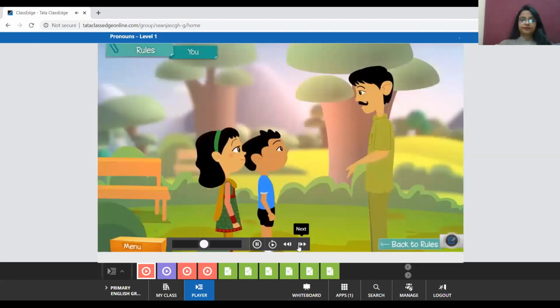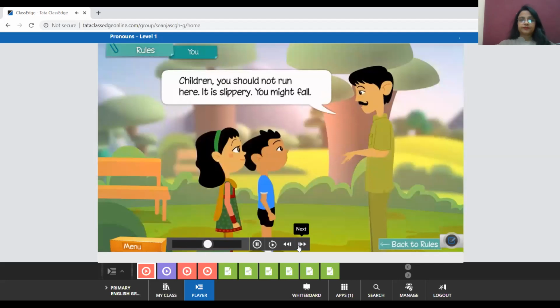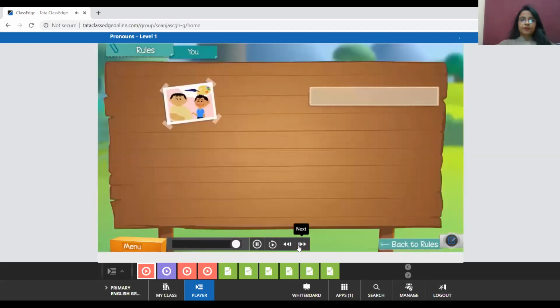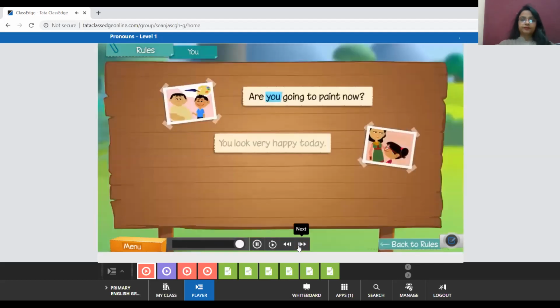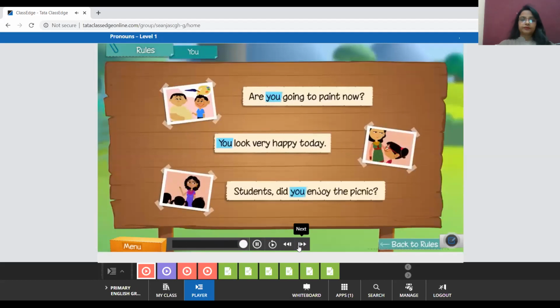The gardener told Pasha and Aisha, children, you should not run here. It is slippery. You might fall. The pronoun you can also be used for both Aisha and Pasha. So we use you when we are talking about more than one person. Here are some more examples where the pronoun you has been used.